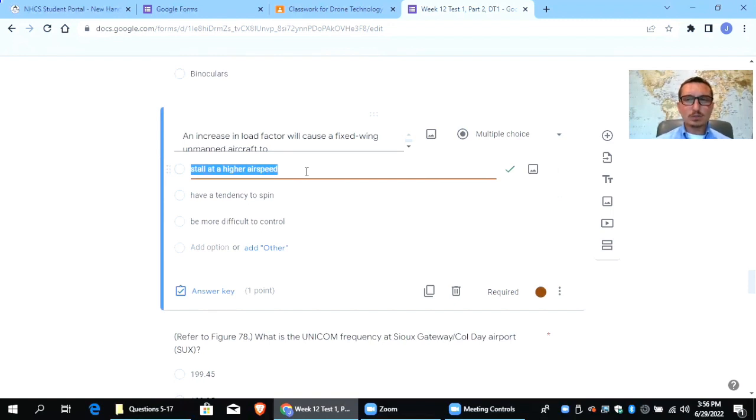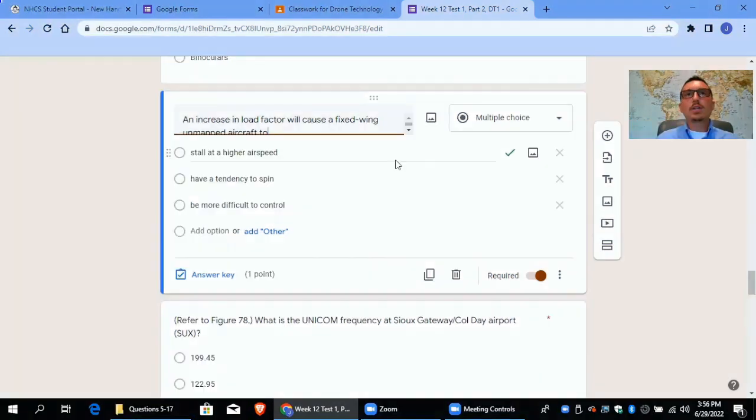So let's think about this one for a second. And I might do a separate video just on load factors because this one is a bit confusing, and I think it will help if I show the chart here. But basically what's happening is, if you've got a plane and it's able to maintain level flight at, say, 70 miles an hour, so at 70 miles an hour, it's fast enough to stay in the air, right?